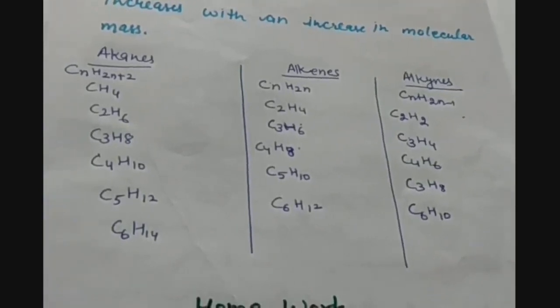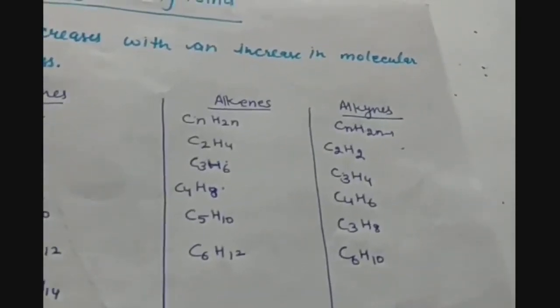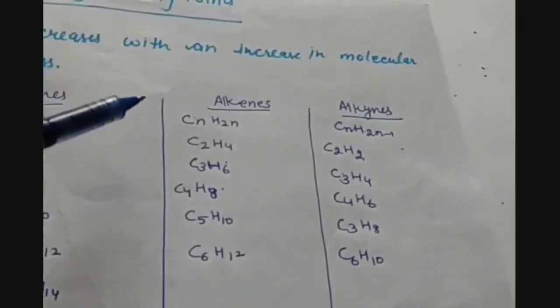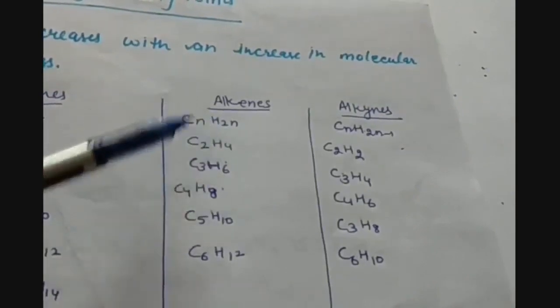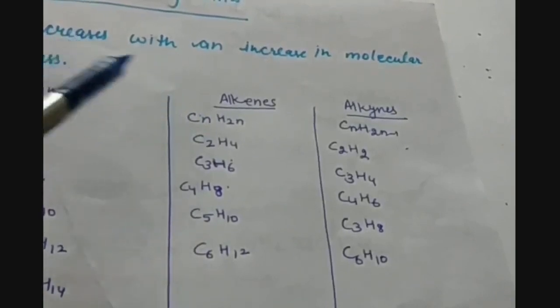In a similar way, we have the homologous series for alkenes as well. The general formula is CnH2n. We start from n equals 2, because alkenes have double bonds between the carbon atoms, so there must be 2 carbon atoms necessarily present. So if we put n equals 2, we have the series of ethene, propene, butene, pentene, then hexene.